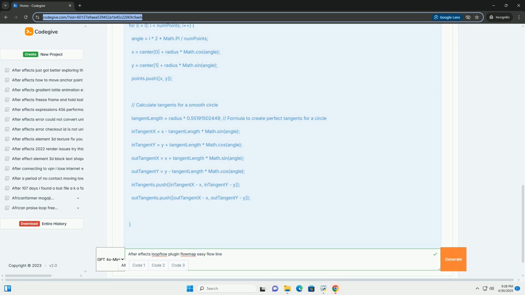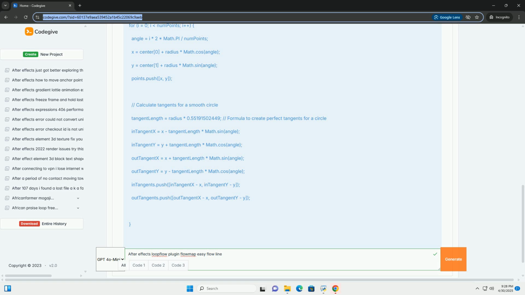Red channel, R, represents the horizontal component, x-axis, of the flow vector. Values range from 0 to 1. 0 means flow to the left, 0.5 means no horizontal flow, and 1 means flow to the right.